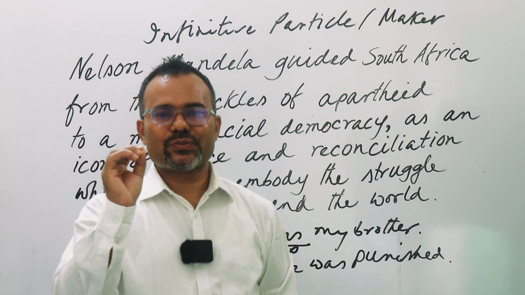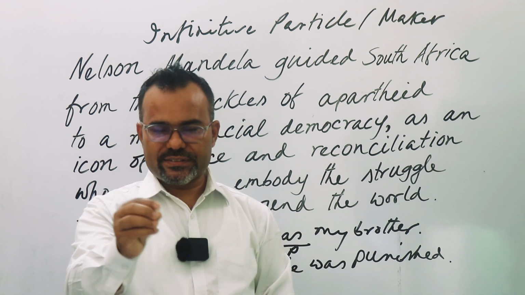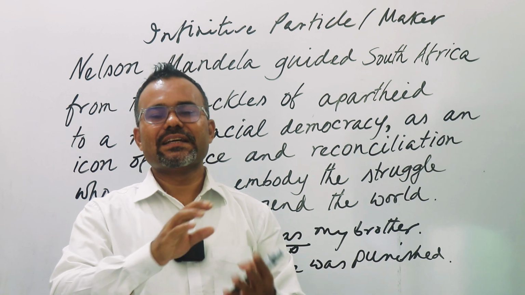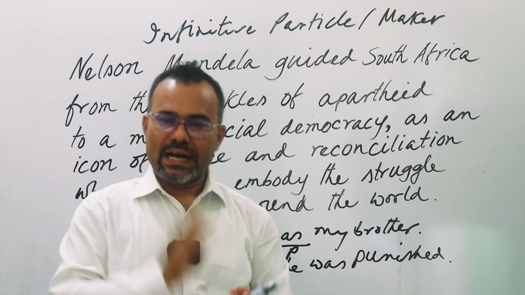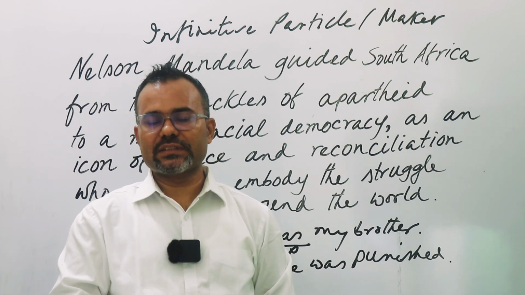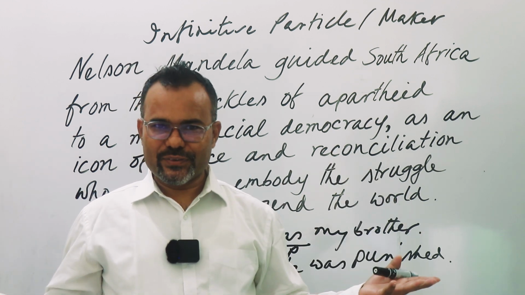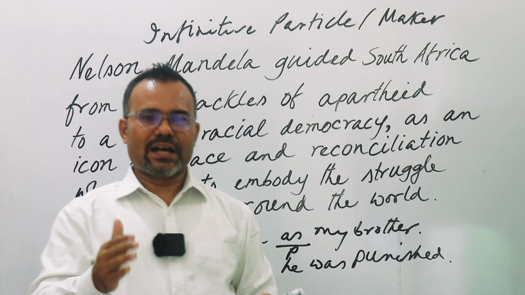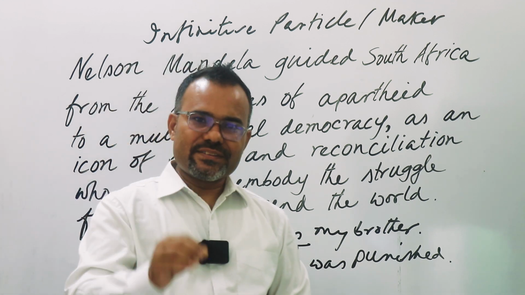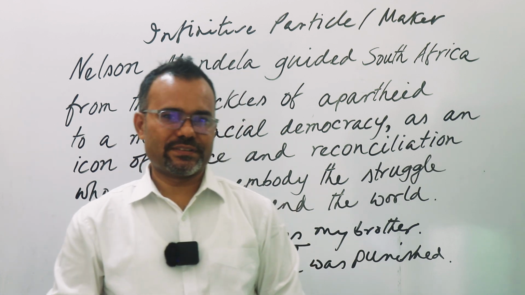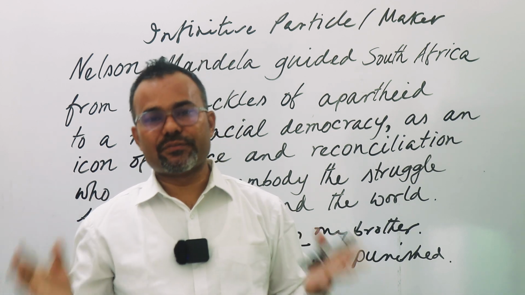But the interesting thing is that when a prepositional phrase is used in a sentence, it never remains a prepositional phrase. Either it becomes an adjective phrase or it becomes an adverbial phrase. Interesting, right? Let me repeat it: a prepositional phrase never remains a prepositional phrase in a sentence. Either it becomes an adjective phrase or an adverbial phrase.